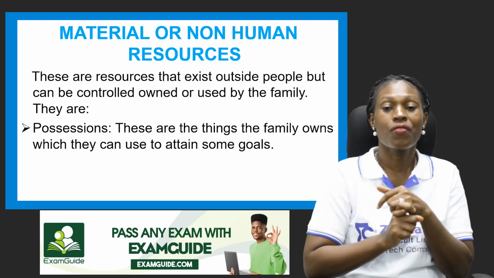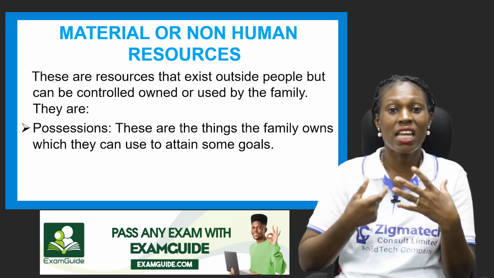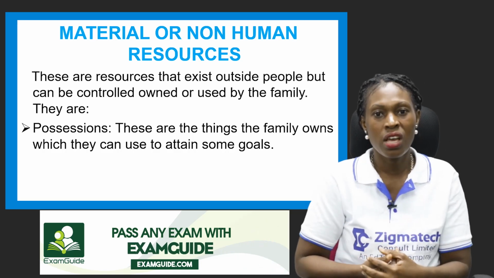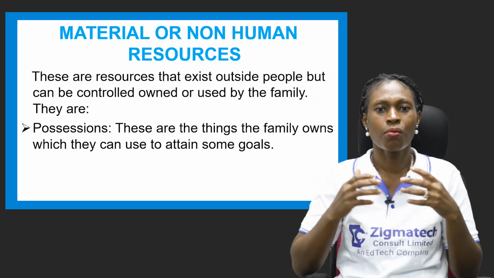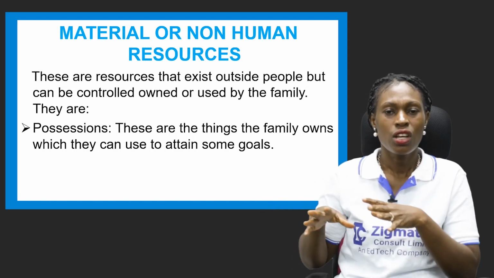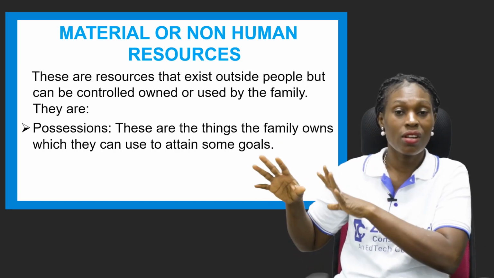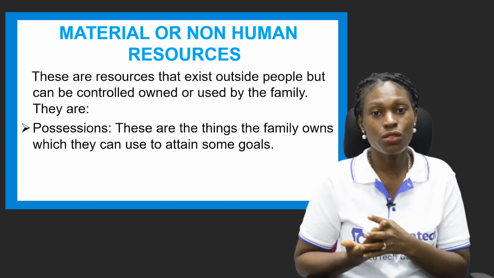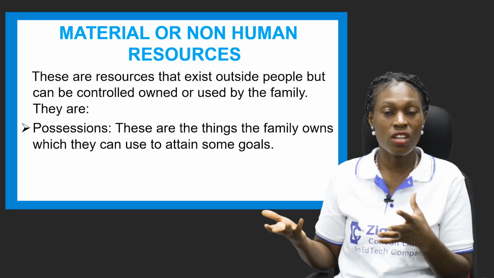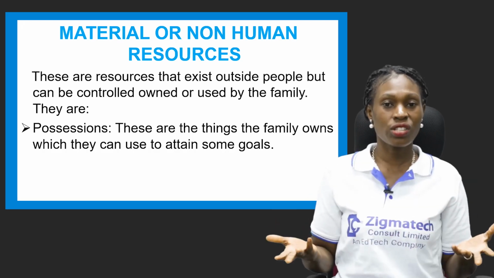These are the things the family owns that they can use to attain some of their goals. We talked about family goals. The family has material or non-material things that they can use to achieve the goals they are set up to achieve.